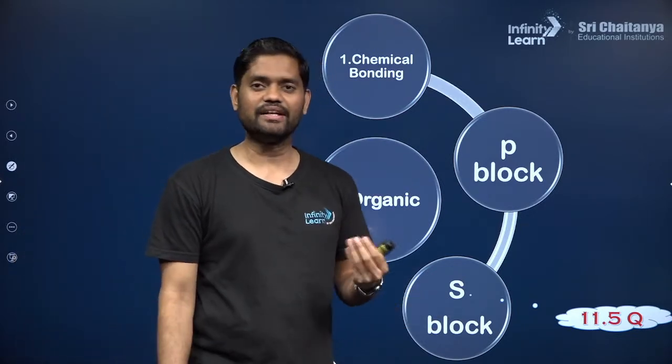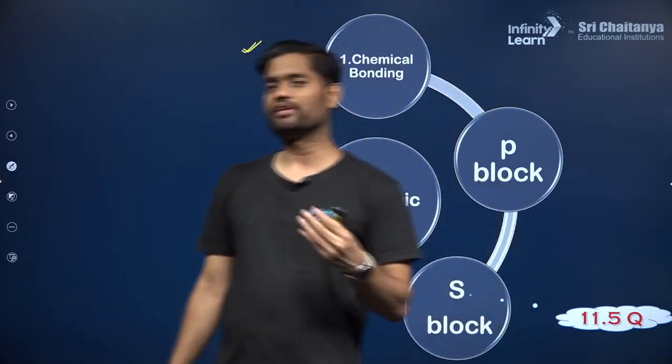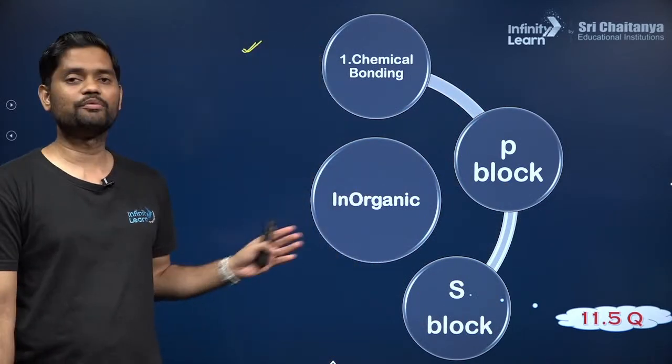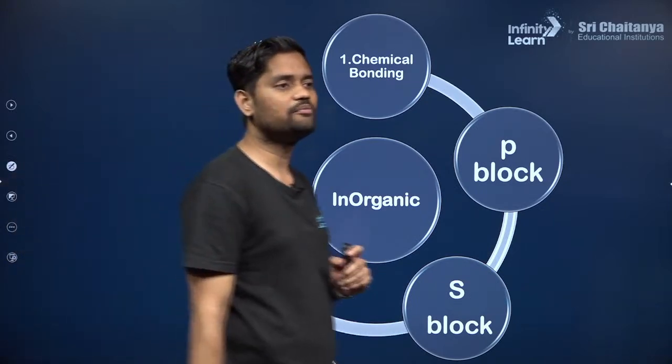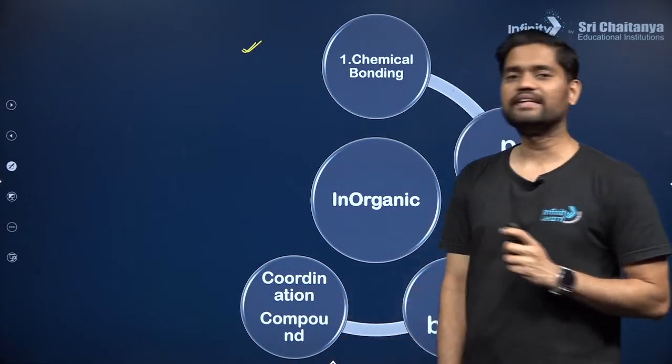Okay, a chapter like S block, which is a very small chapter, gives you at least more than 2 questions per year, guys. Okay, so please make a note of it. You are going to prepare S block elements as well. Okay, clear? After S block, the next thing that comes is what?